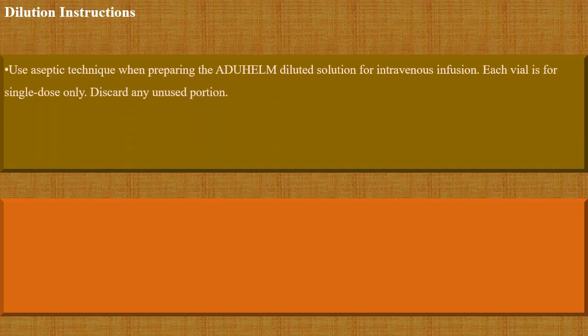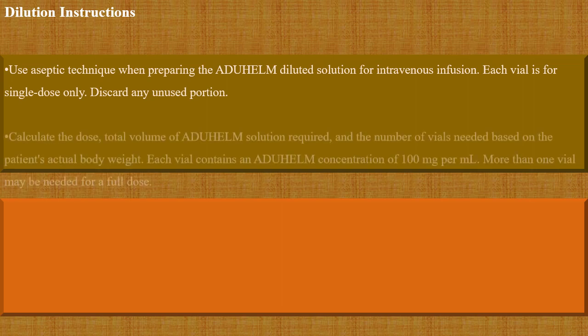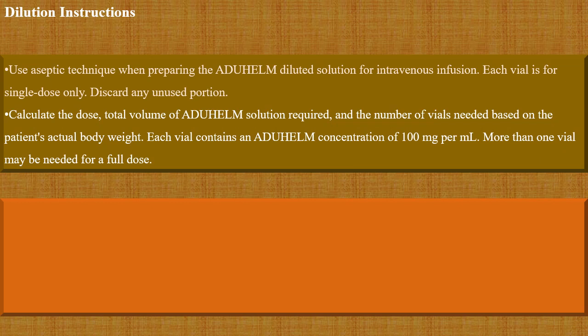Then dosing instructions. Before dosing, dilution is required for this drug. Use aseptic technique when preparing the Aduhelm diluted solution for IV infusion. Each vial is for single dose only. If you open the vial, discard any unused portions. Calculate the dose, meaning the total volume of drug required, depending upon the patient's weight. Calculate the patient's body weight and then the dose. If more than one vial is needed, use a full vial.